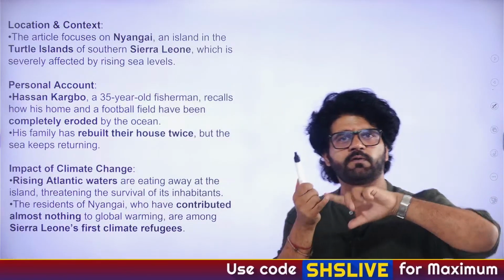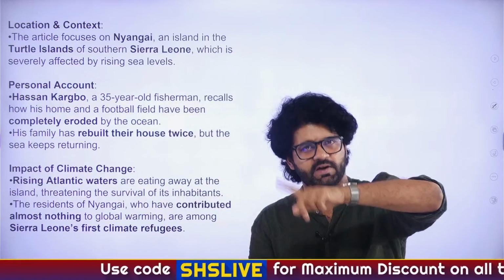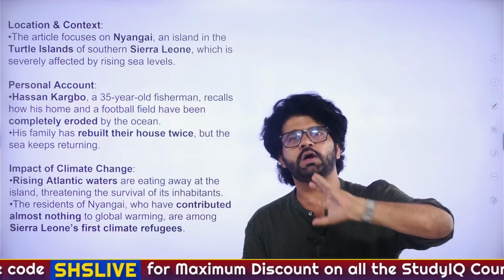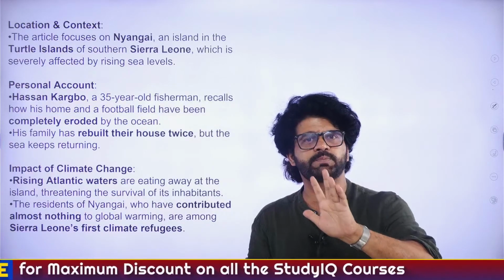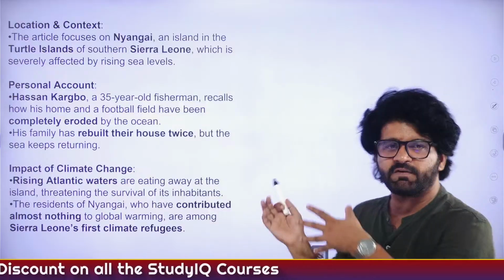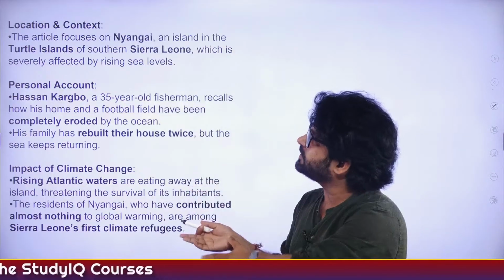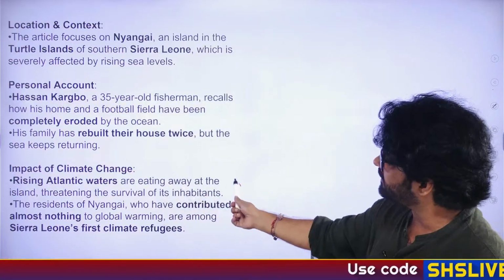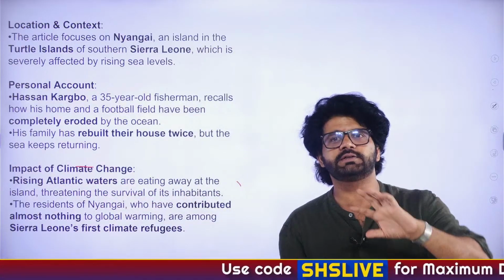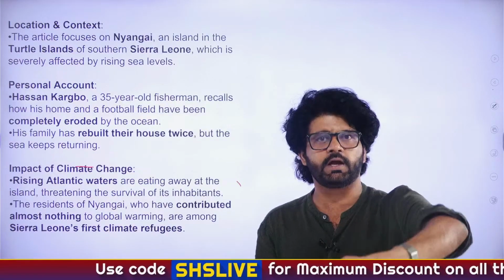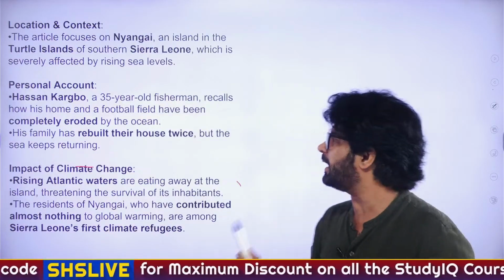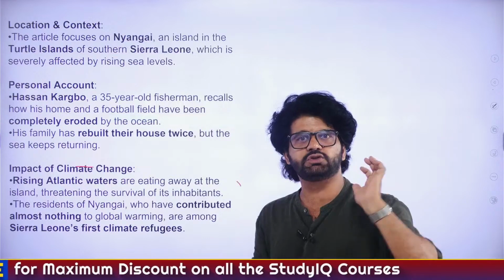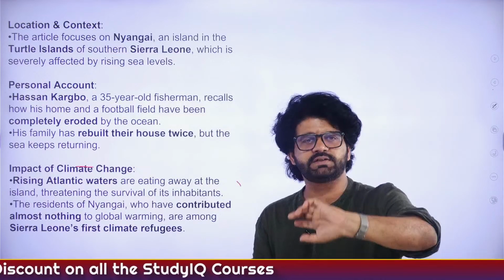From prelims perspective, you have to remember where it is located, on which particular coast, where is Sierra Leone. From prelims perspective, geography. From mains perspective, an explicit example of climate change. There are some people like Donald Trump who don't believe in this climate change concept, that it's a gradual, natural phenomenon according to Orange Man, Tariff Man, Donald Trump. And his rationale is also not very unscientific. There is a reason for it.